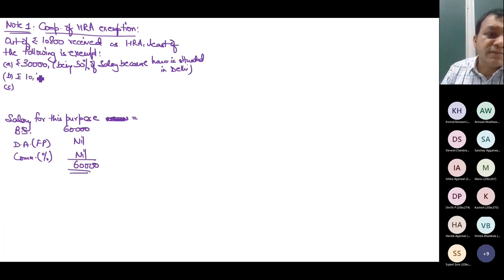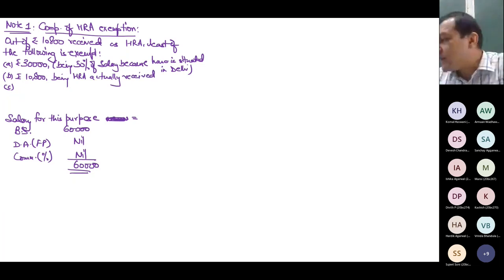Second, HRA received 10,800, being HRA actually received. Third point, rent paid minus 10% of salary. How much is rent paid? 950 into 12, so it is 11,400.